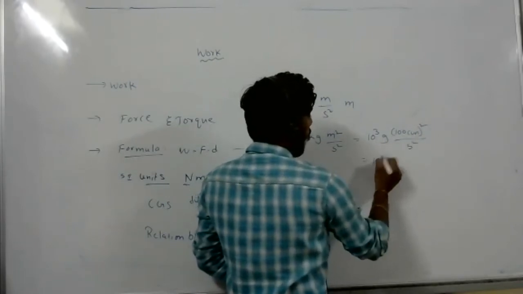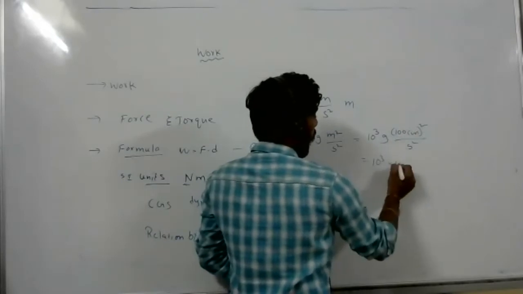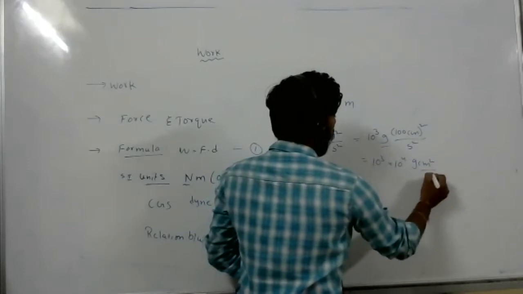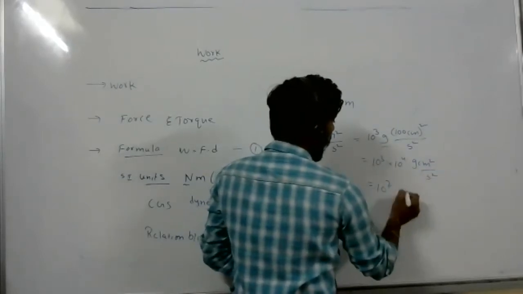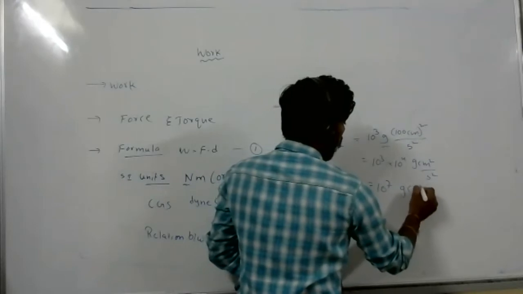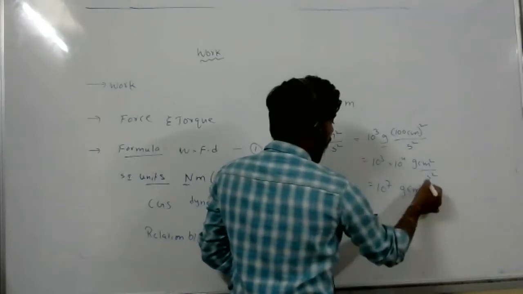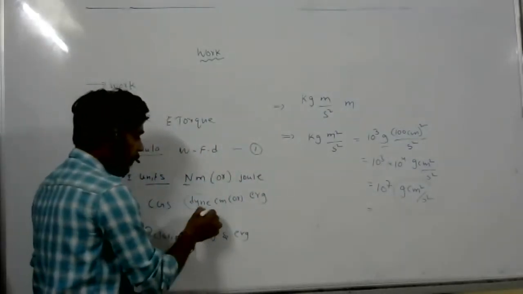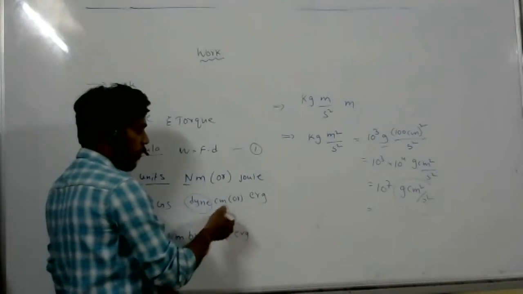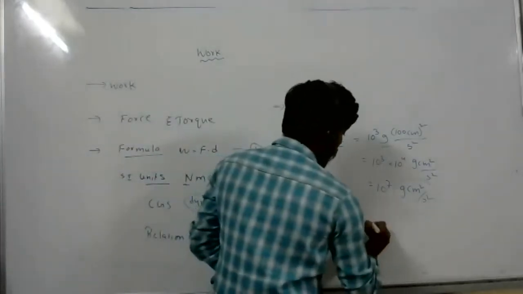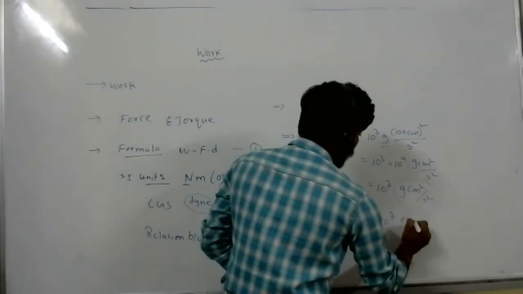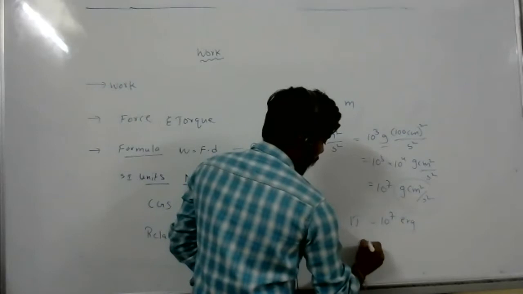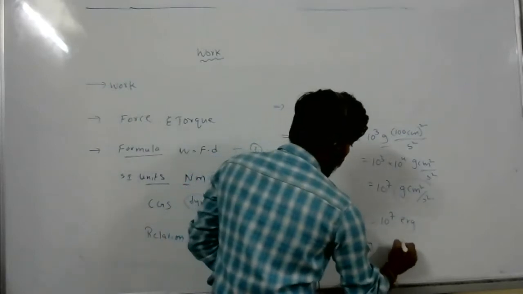So 10 to the power of 3 times 10 to the power of 4, a total of 10 to the power of 7 gram centimeter square per second square. Dyne means gram centimeter per second square, into centimeter, so it is 10 to the power of 7 erg. So 1 joule equals 10 to the power of 7 erg, and 1 erg equals 10 to the power of minus 7 joules.